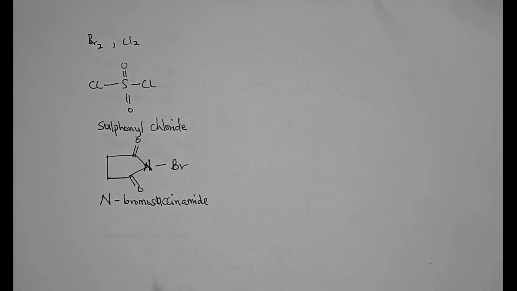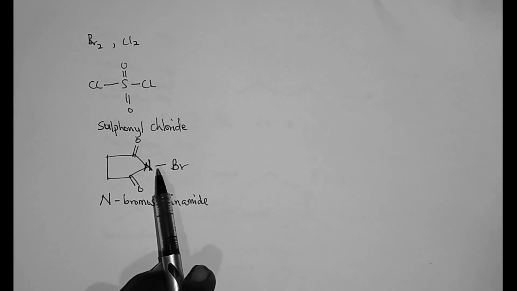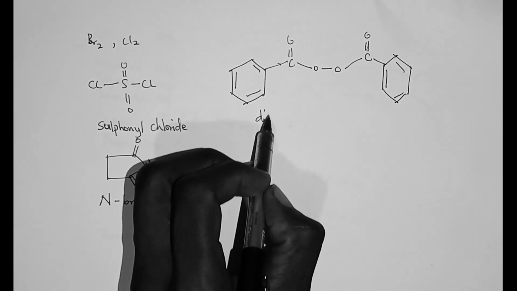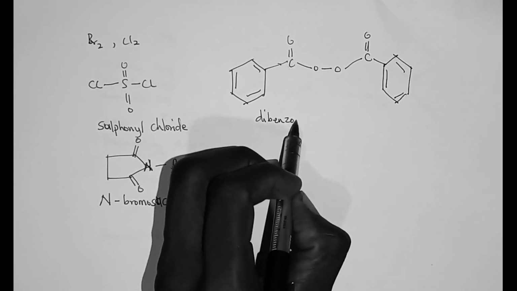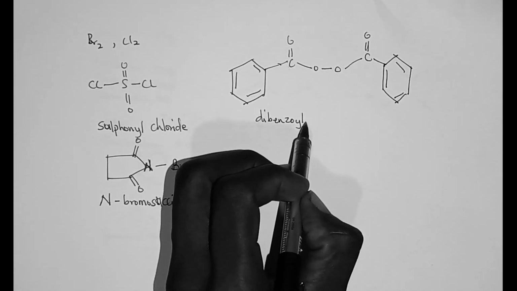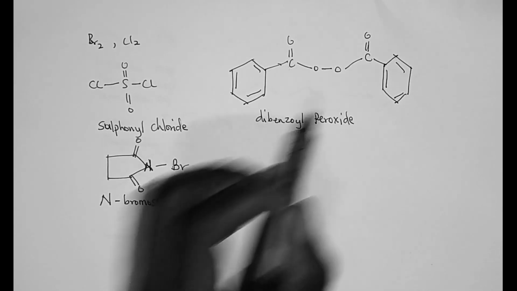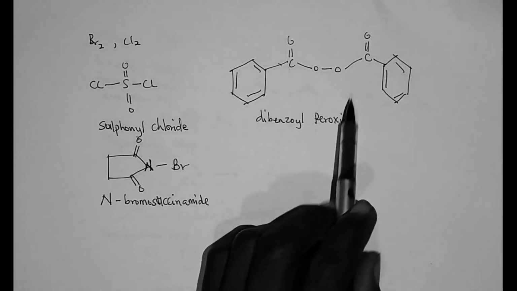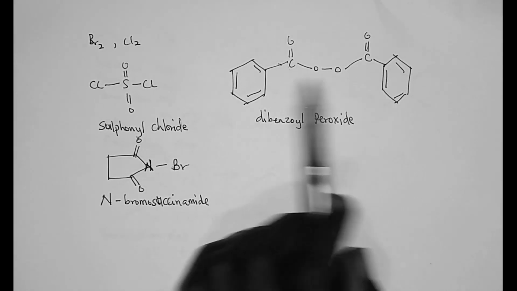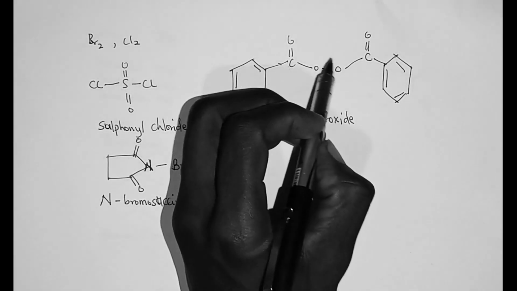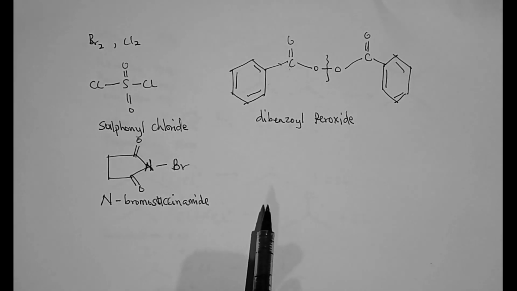Now, with the halogenation agents, you will not get the chlorine or bromine radical until you use a radical initiator. One example of a radical initiator is dibenzoyl peroxide. Under heat, this compound can easily cleave at this point to give you a radical.